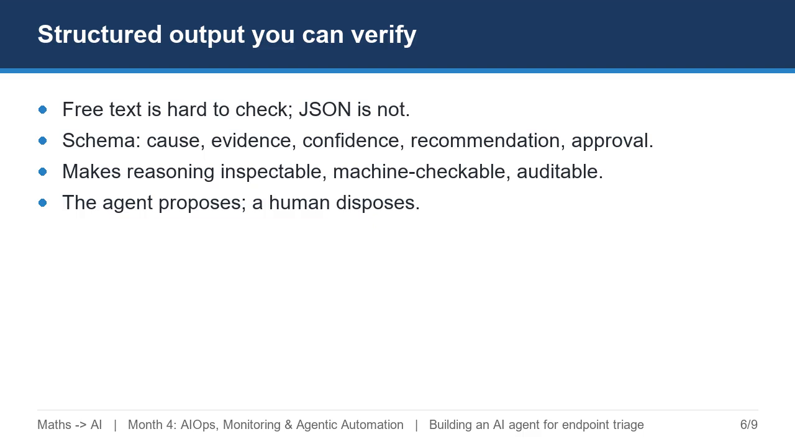Why insist on structured output? Because free text is hard to check, and structured JSON is not. A schema with likely cause, evidence, confidence, recommended action, and requires human approval makes the agent's reasoning inspectable, machine checkable, and auditable. It forces the agent to cite evidence and state confidence rather than ramble. The principle in 5 words: the agent proposes, a human disposes.